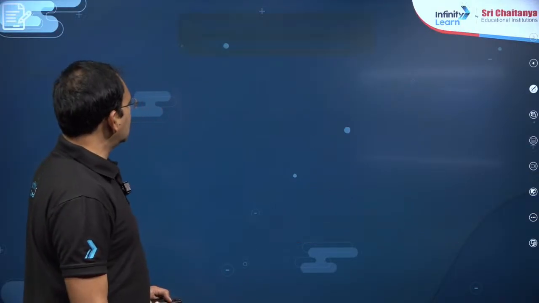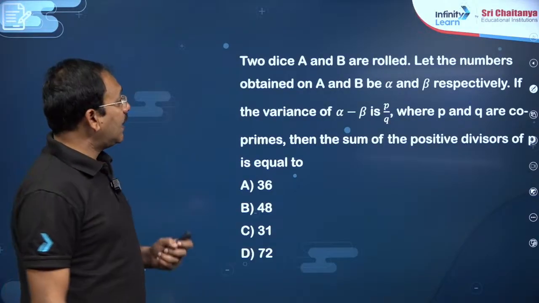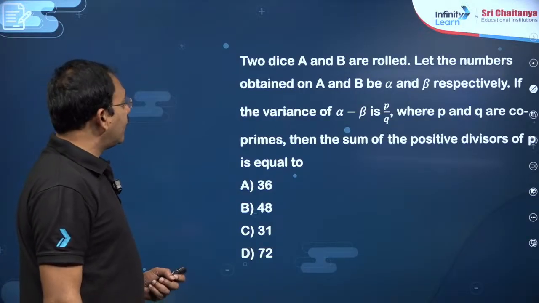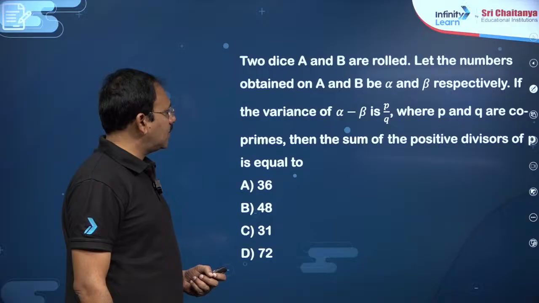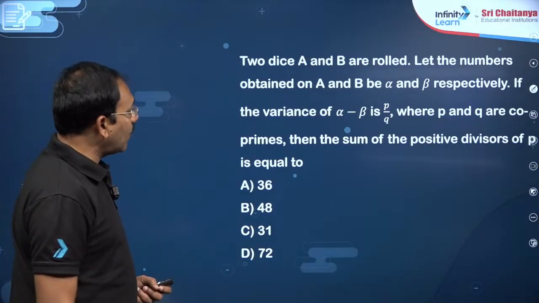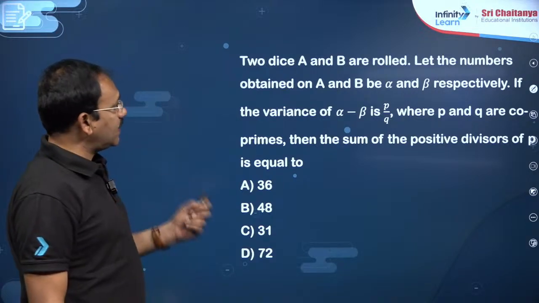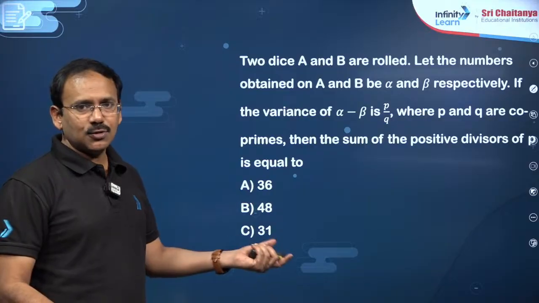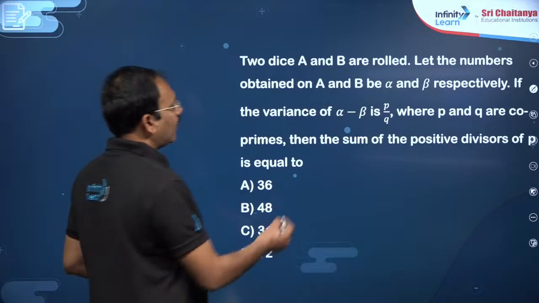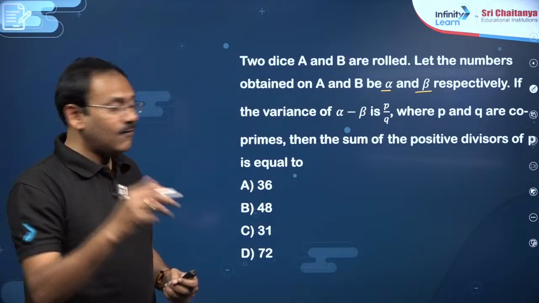Dear students, you see this question here. 2 dice A and B are rolled. Let the numbers obtained on A and B be alpha and beta respectively. The variance of alpha minus beta is P by Q, where P comma Q are co-primes. Then the sum of positive divisors of P is equal to. You see this, students, the 2 dice A and B are rolled. So, A shows some number, B shows some number. Let the numbers obtained on A and B be alpha and beta. So, now he has taken variance for the data of alpha minus beta.